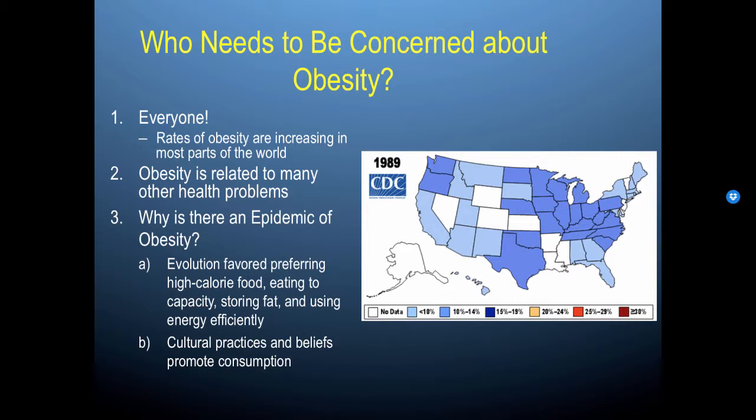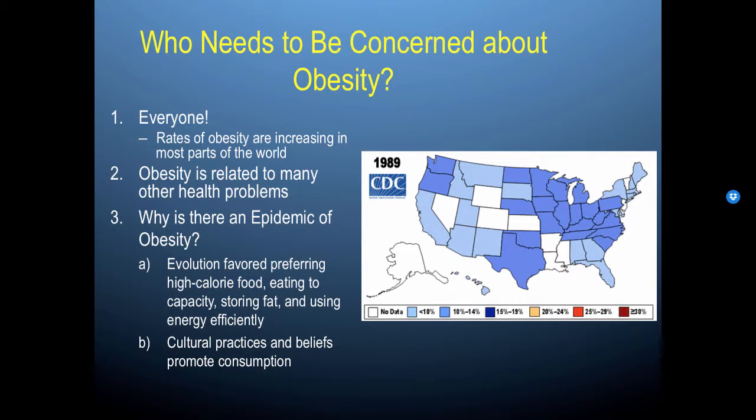When they encounter those foods, if they ate to capacity, then they would basically be engaging in behavior that would be storing some of this food, or trying to gather as much food as they could during a time of plenty, so that the body would be able to survive during a time of scarcity. And the same thing goes for storing fat. So storing fat earlier on would have actually been advantageous.